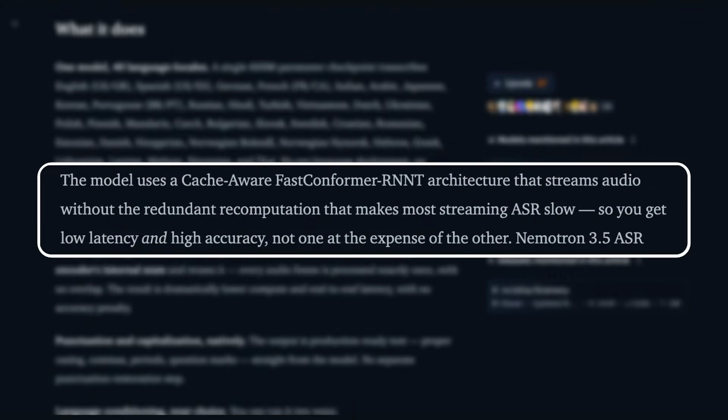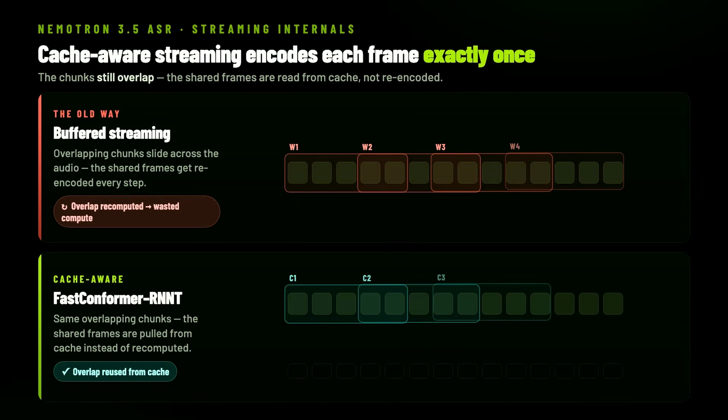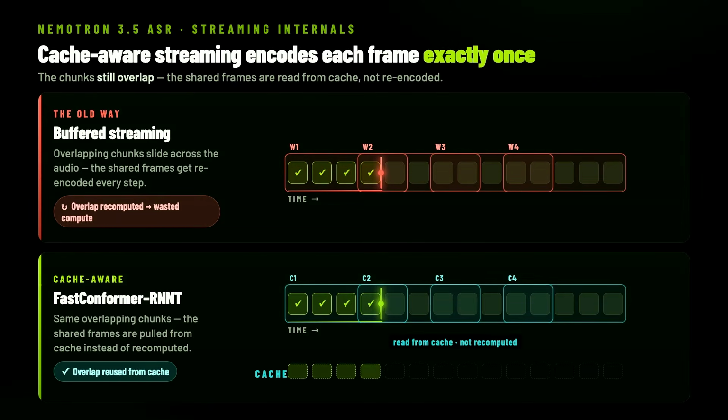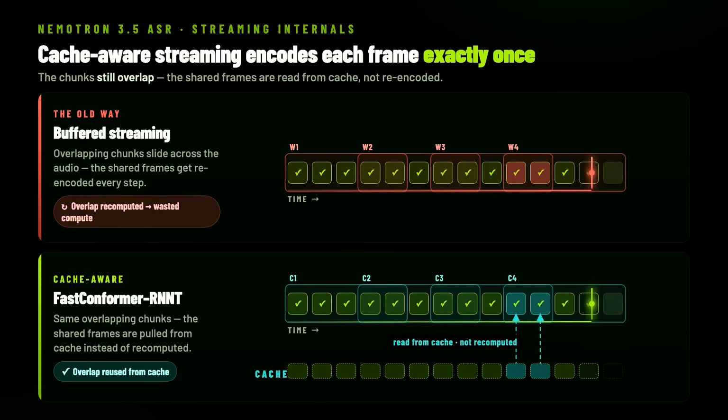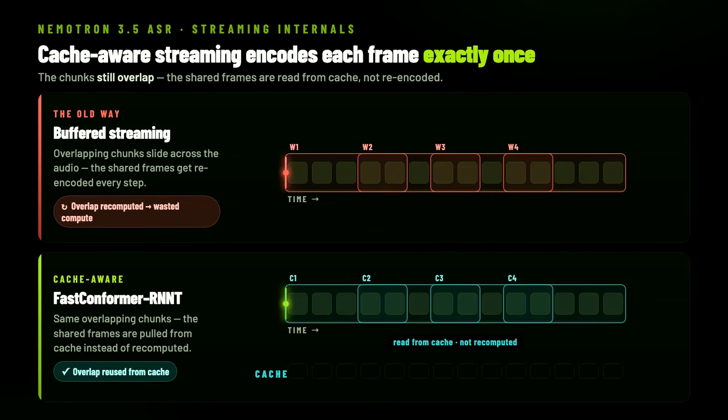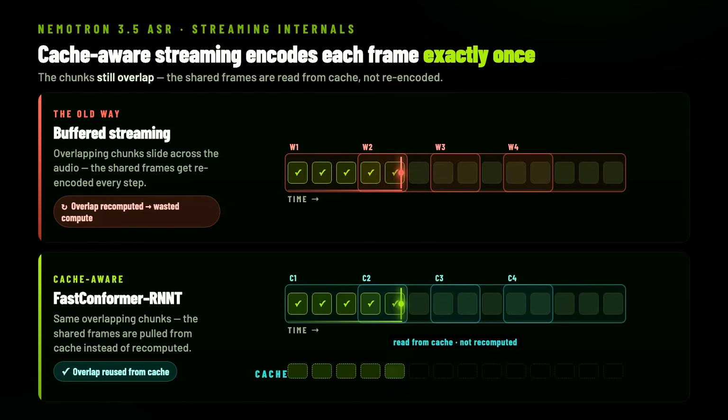All right, so one of the key things about this model is that it's what's called cache-aware streaming. So what does that actually mean? So what's going on here is that this basically solves the problem around sort of buffered streaming. The old way to make a non-streaming encoder work on live audio is to feed it overlapping chunks.